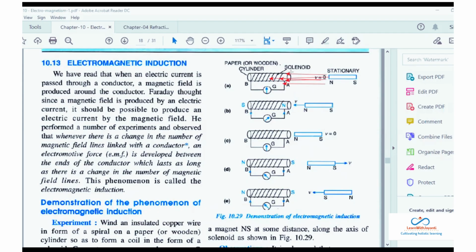पहले 10 आ रहे होंगे, सोचो 10 magnetic field lines आ रहे होंगे, और अब 15 आने लग गए. Okay, so initially it was 10, now it is 15. So whenever there is a change, that time the current is getting induced. Now again you come forward and you get stopped, then क्या होगा? Now the magnetic field line is 15, now there is no change, so current is stopped.